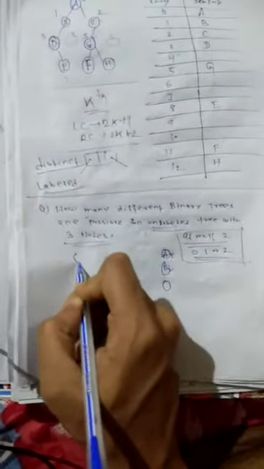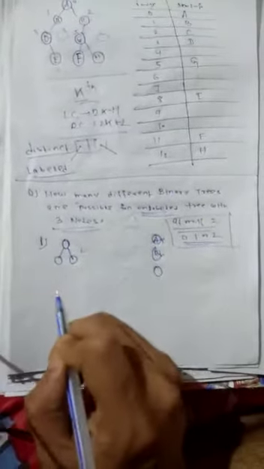See here, we have to draw binary trees. Suppose I am drawing the first one: one node is there, one node is the left child, another node is the right child. So this uses 3 nodes. I am considering this as one binary tree. Is any other combination possible?